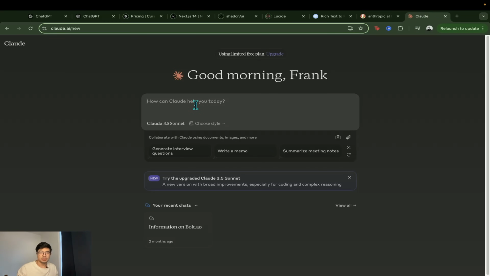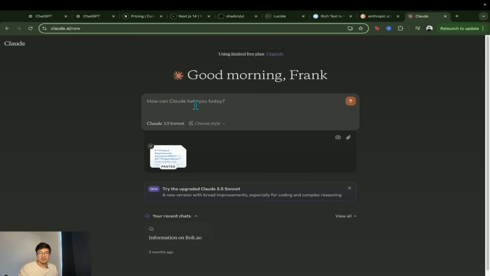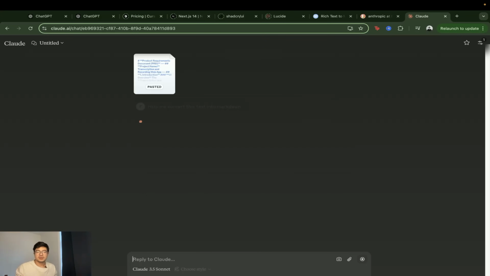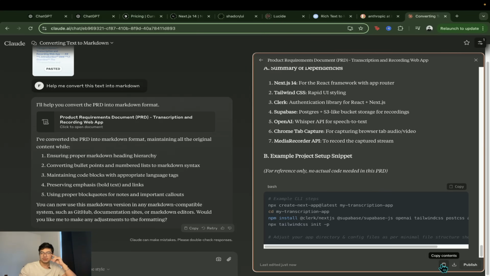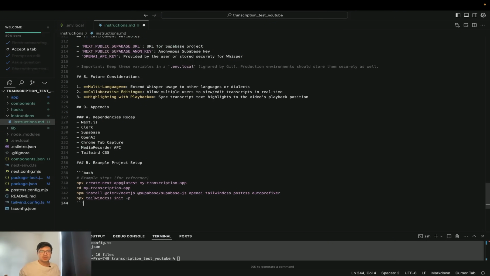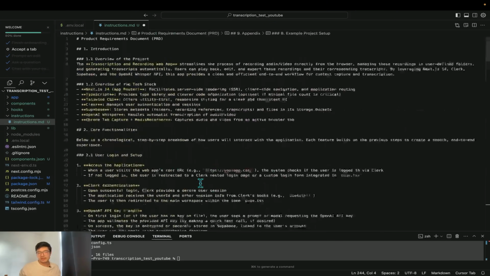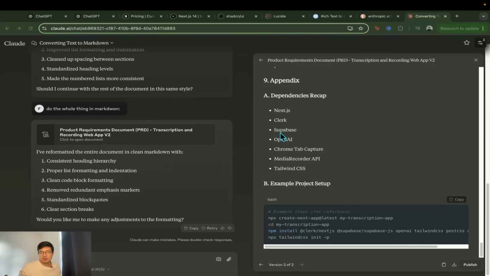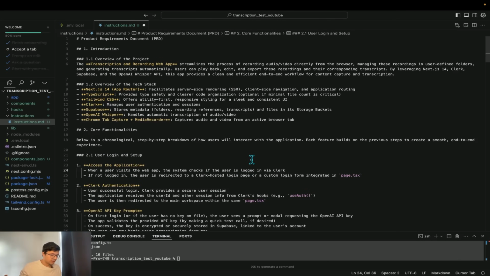Let's open Claude. This is a free version. Paste that there and then say something like, help me convert this text into Markdown. All right, so I'm just going to go through it. Perfect. So now you copy that, come back here, Control Alt, delete everything, and paste what you got from Claude, this Markdown version. Then you Control S, hit save. And now we are ready to start building with the composer.